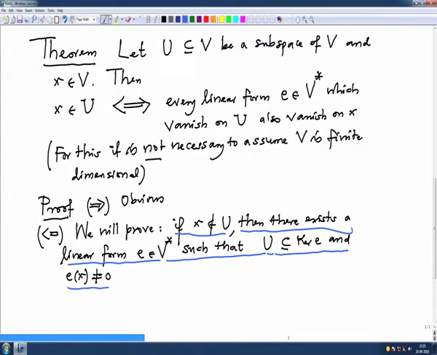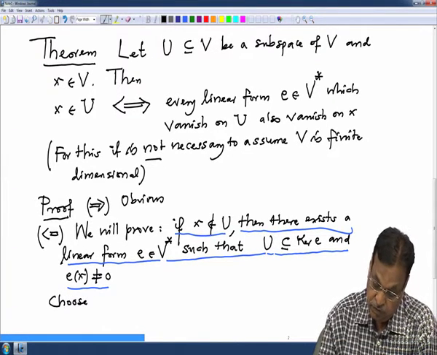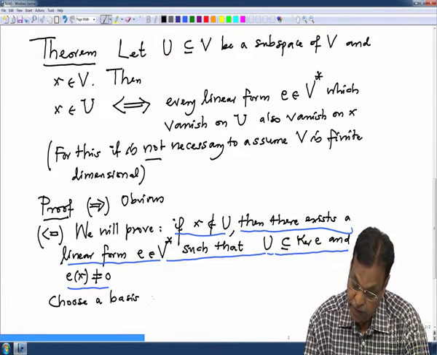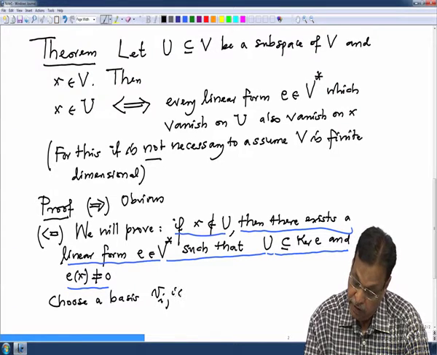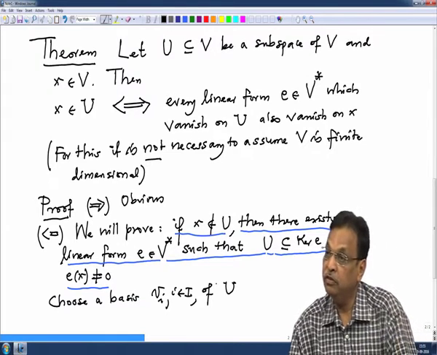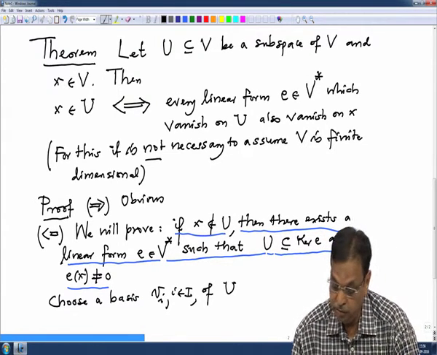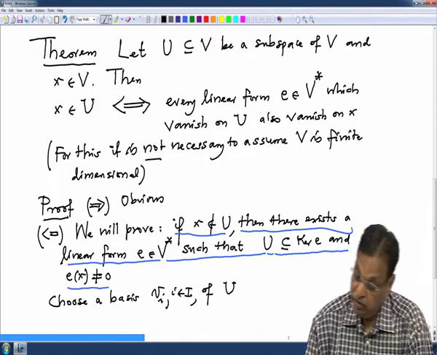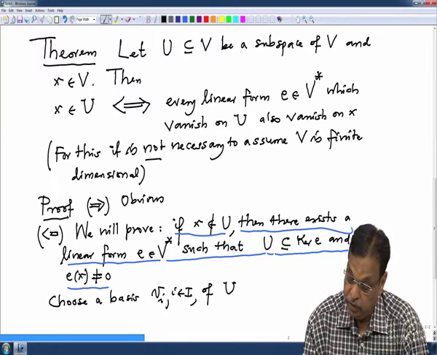Okay, this is very simple. We only have to choose a basis. So choose a basis Vi, i in I, of U. Every vector space has a basis. So in particular this subspace has a basis that I am denoting by Vi. And we are assuming X is not in U.